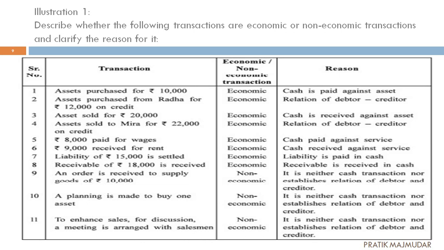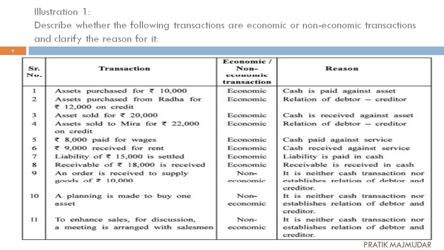An order is received to supply goods of rupees 10,000 and we have supplied the goods. Then it becomes economic. Whether it is paid on credit or in cash, it will be considered economic. But here we just received the order. We haven't sold the product to them. So that is non-economic in nature.